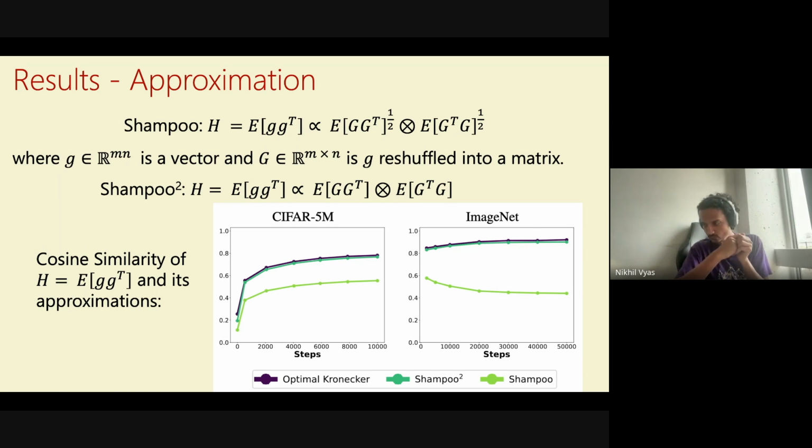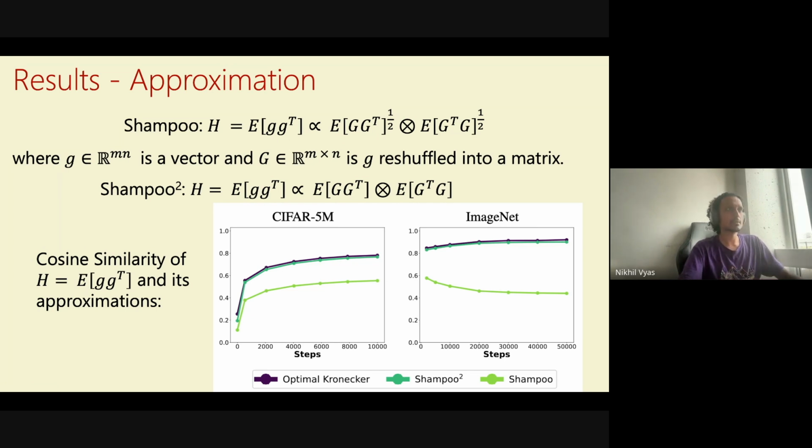So for real matrices of size like 1000 cross 1000, this is like a million times smaller approximation. But it still has 0.8 cosine similarity. I think this is quite impressive, that it captures so much.